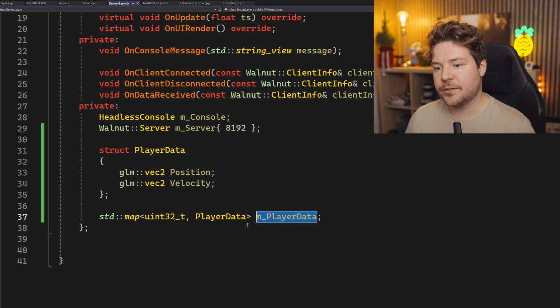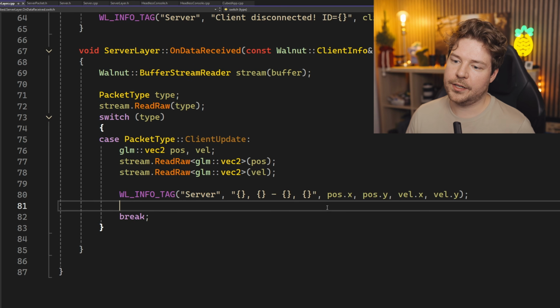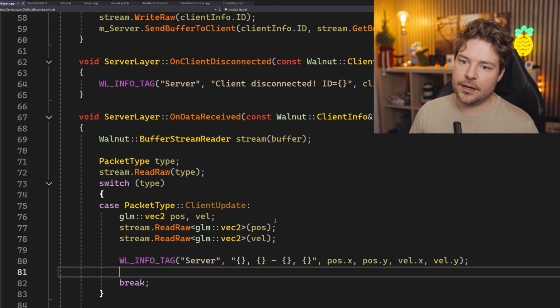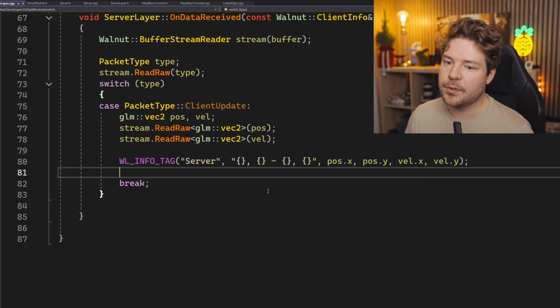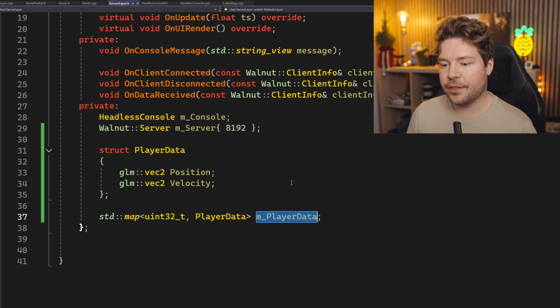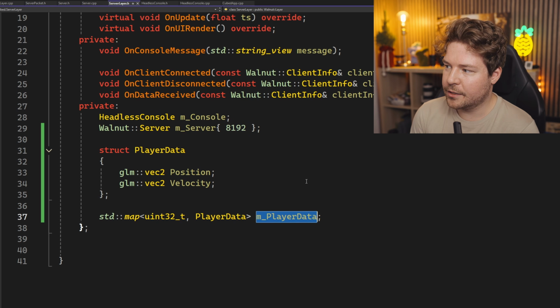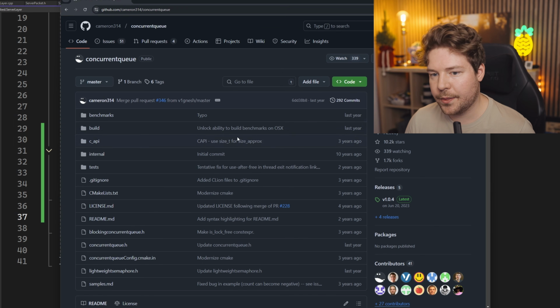And so again, this is where the threading is important because if we want to add something to this player data and then consume it somewhere else, we just have to be aware of that. And I probably wouldn't do it this way. What I think I will introduce, probably in another video, is a concurrent queue. So I'll leave a link in the description to a concurrent queue. This is the one that I think I've used before in the past.